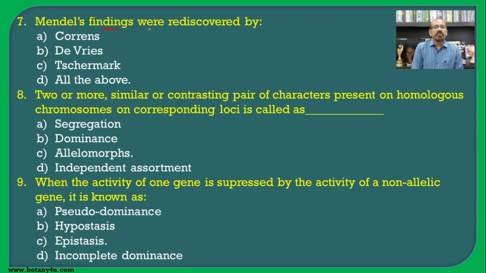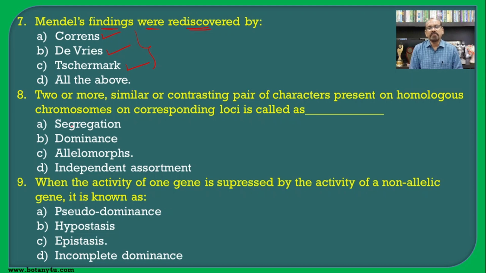Mendel's findings were rediscovered. If you know the history of Mendelism, you will find that 35 years after the death of Mendel, three different scientists from different countries rediscovered his work: Karl Correns, Hugo de Vries and Tschermak. They were working on the inheritance pattern, but they found results which had already been discovered by Mendel, and hence they rediscovered Mendel's work.